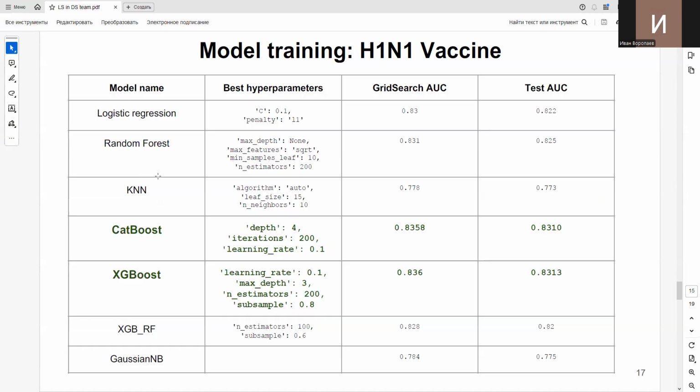And here are the results. We used a set of models: logistic regression, random forest, KNN, CatBoost, XGBoost, and Gaussian naive Bayes. These models were run with grid search. We identified the best hyperparameters for the models, and we calculated the AUC scores for the training performance and for the test. Here you can see in green the two best models, which were selected due to the performance on the area under curve score.